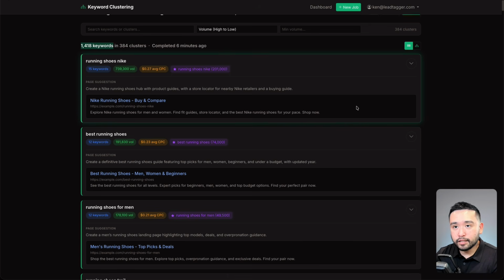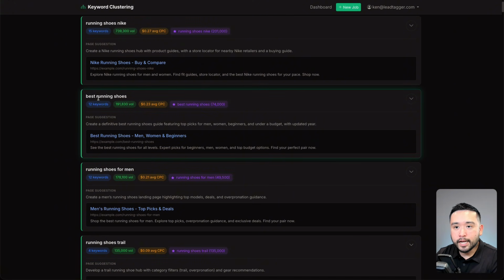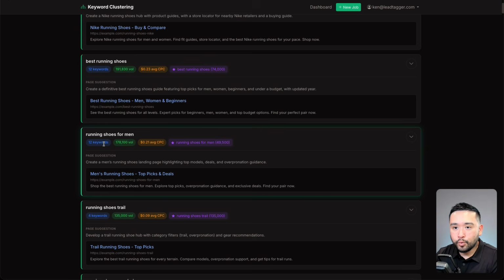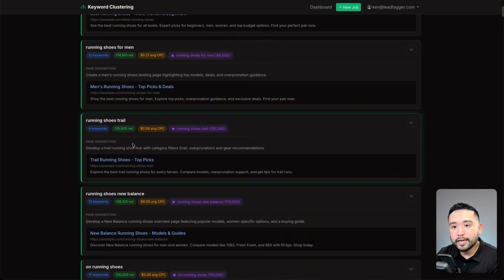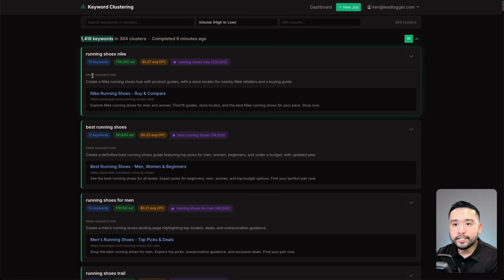You could think of these clusters as individual pages for your website. So you would have a page targeting running shoes Nike, another one targeting best running shoes, another one targeting running shoes for men, so on and so forth. And what's cool is that the tool also provides us with a page suggestion. So what type of content we should be creating.